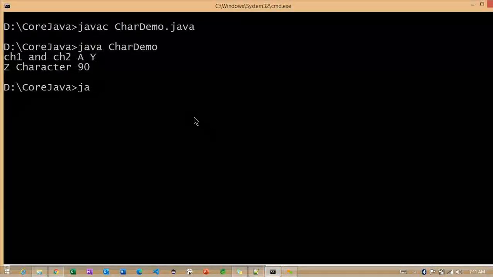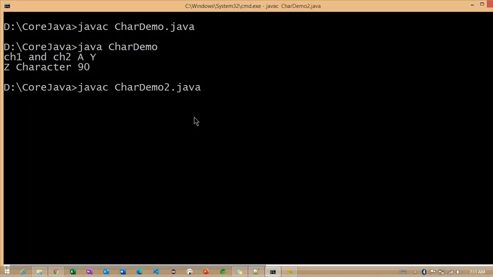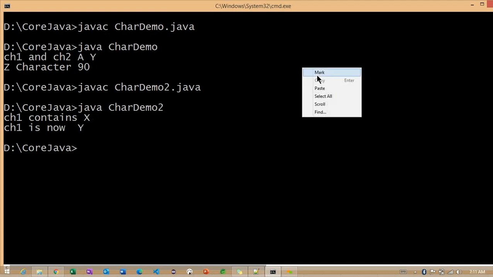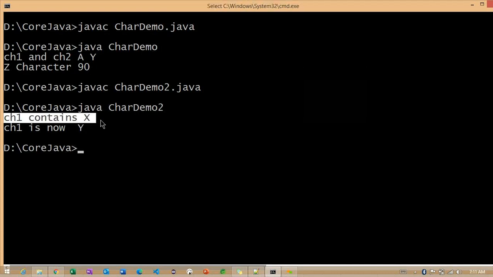So observe here now what I am going to write. javac CharDemo2.java. So it's compiled successfully. Java CharDemo2. Right. Now you can see the ch1 contains x value and the ch1 is now y.